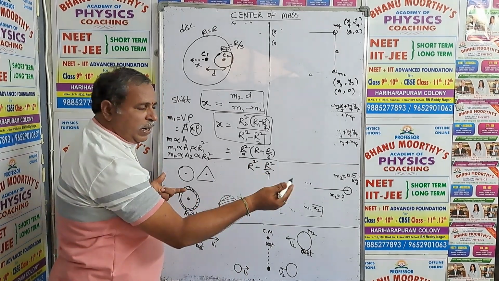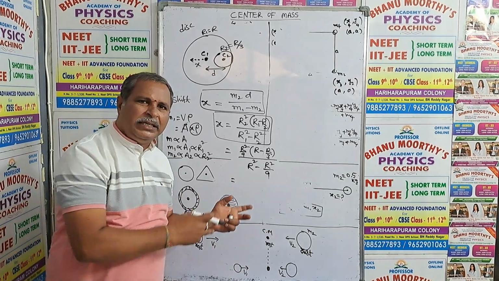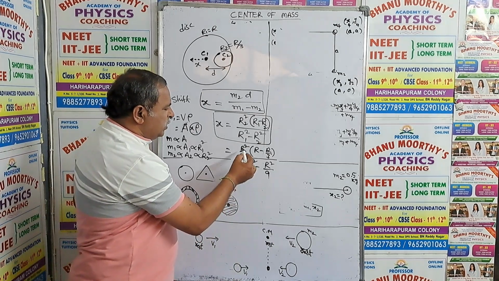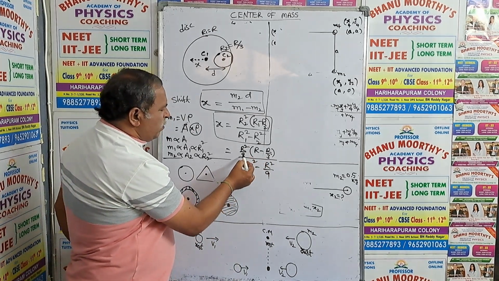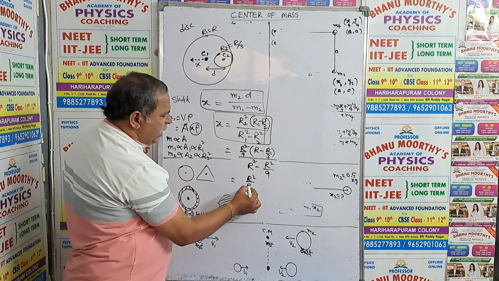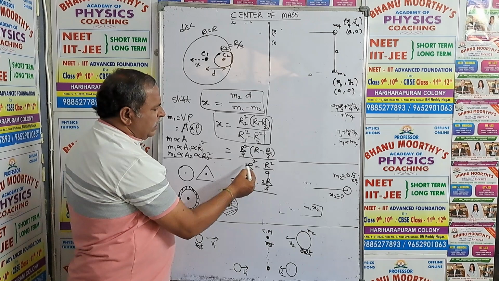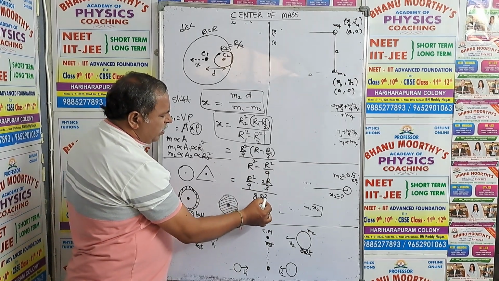By doing the calculation you can get the final answer. So this is R square by 9 into 2R by 3 over 8R square by 9.